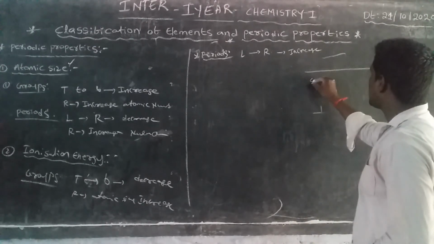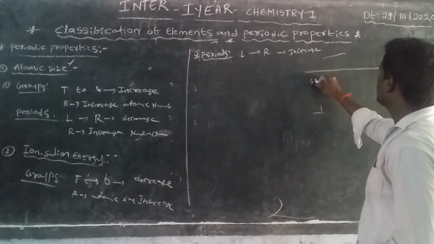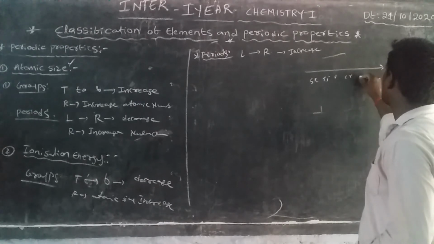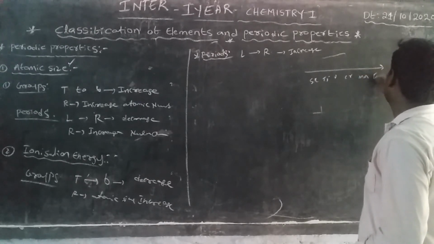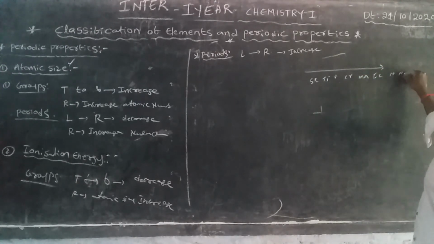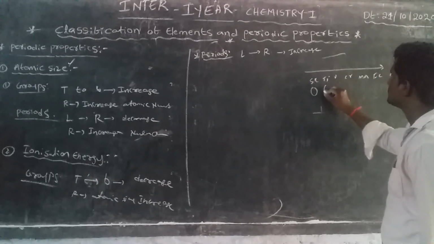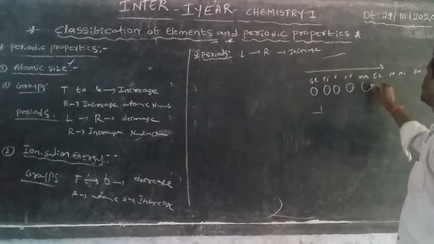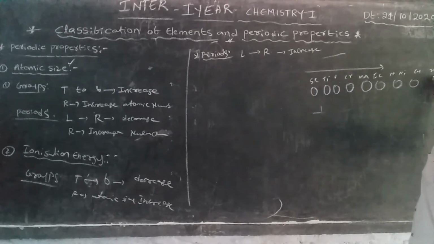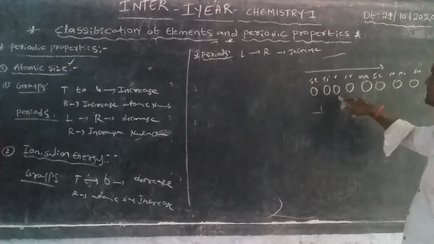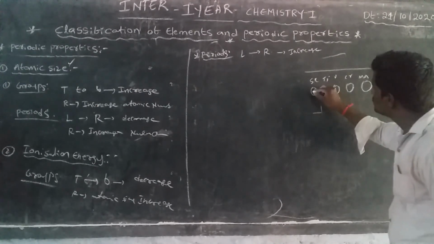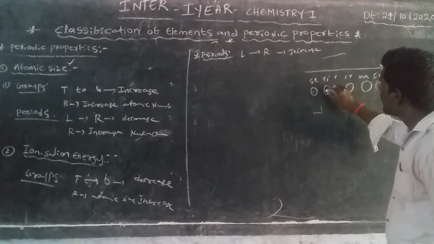Consider scandium, titanium, vanadium, chromium, manganese, iron, cobalt, nickel, copper, and zinc. These have the same size, but the atomic size decreases because the nucleus goes from small to big. Scandium has a small nucleus and zinc has a big nucleus.